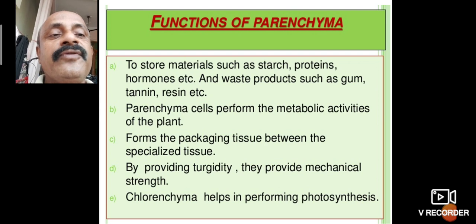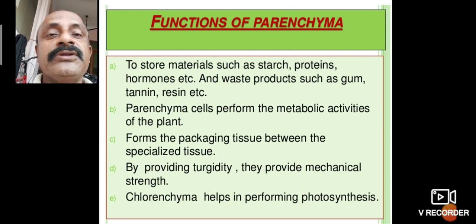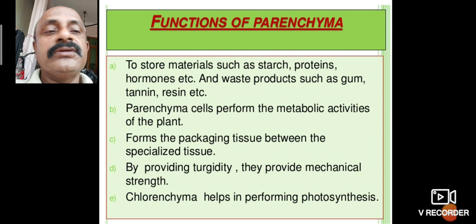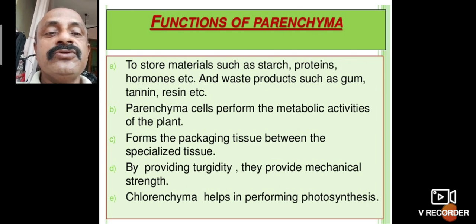Parenchyma cells perform the metabolic activities of the plant. They form the packing tissue between the specialized tissues by providing turgidity, so they provide mechanical strength. Turgidity means it can float on the water.